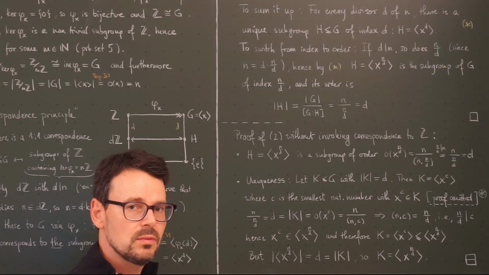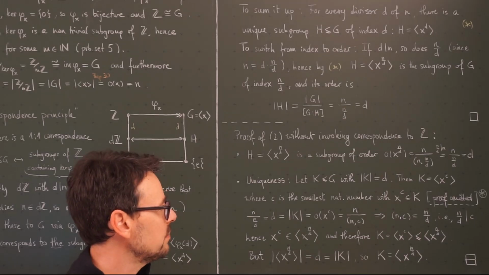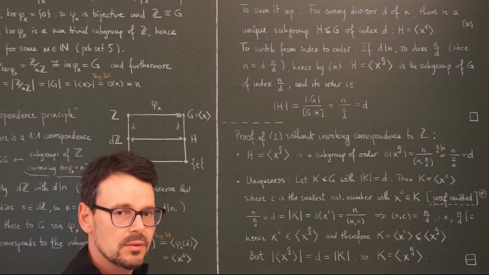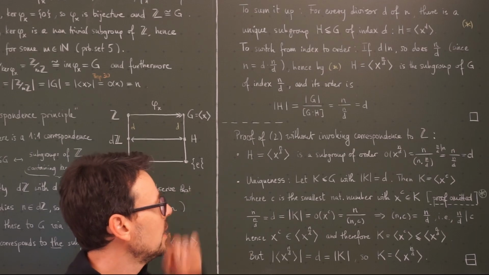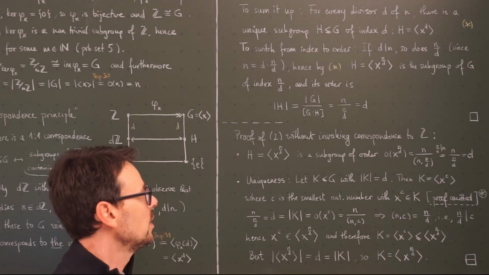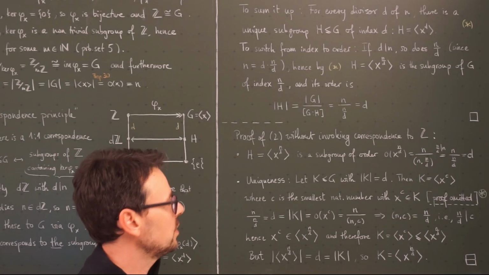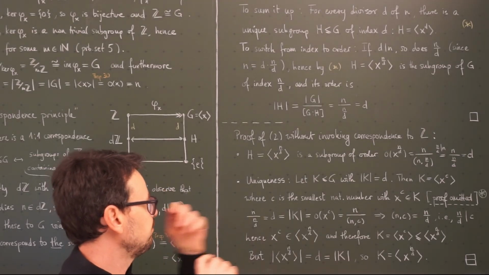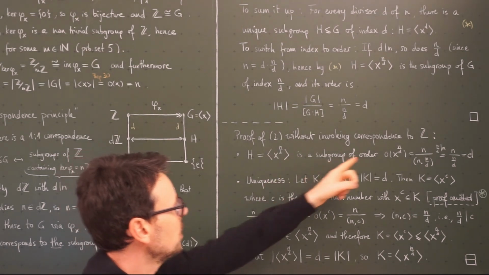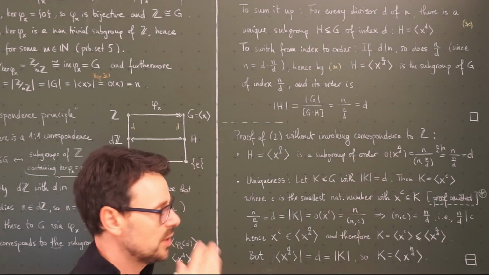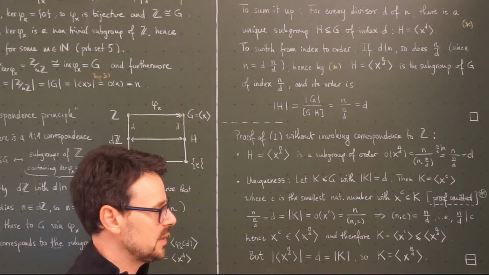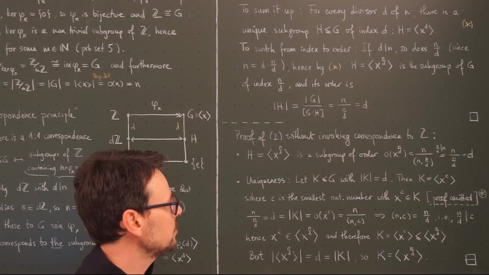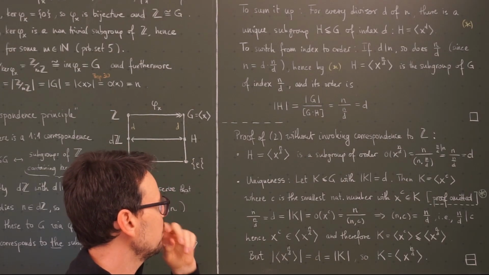In last week's video, we did a rather abstract proof of this statement using the generalized correspondence principle. Here I'm going to walk you through a more concrete proof, which in itself I think is quite beneficial. So we do not use our knowledge of the subgroups of the integers, and we do not use the correspondence principle, but we're doing the following.